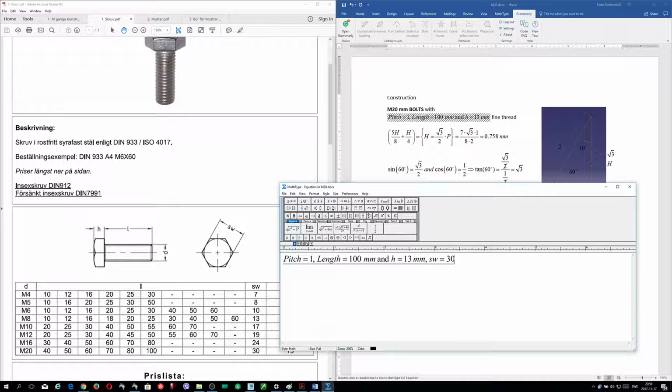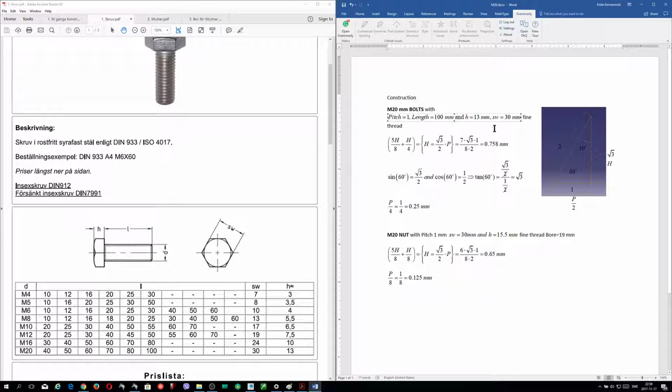Now everything is complete. Now you know where these measurements come from.